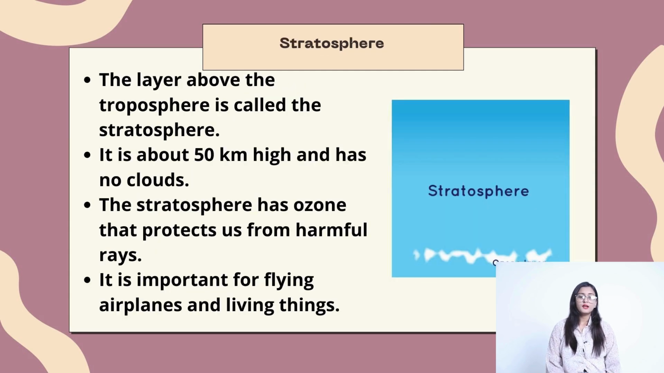Stratosphere. The layer above the troposphere is called the stratosphere. It is about 50 km high and has no clouds. The stratosphere has ozone that protects us from harmful rays. It is important for flying, airplanes and living things.